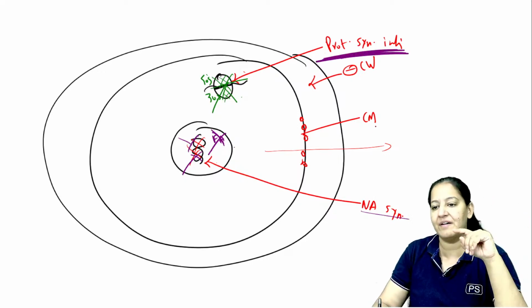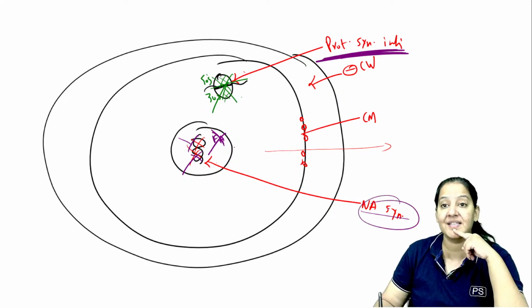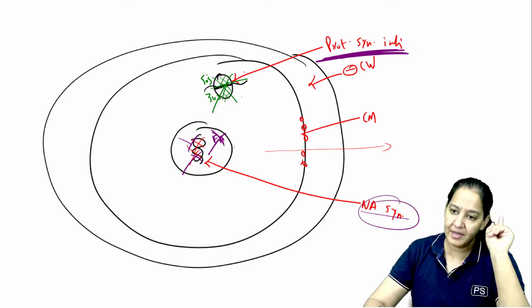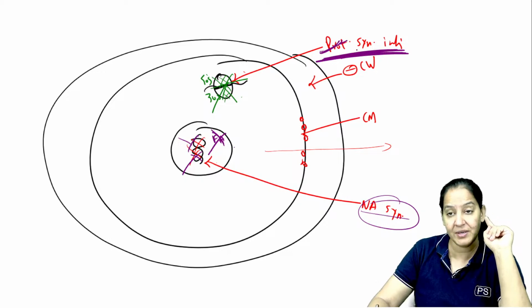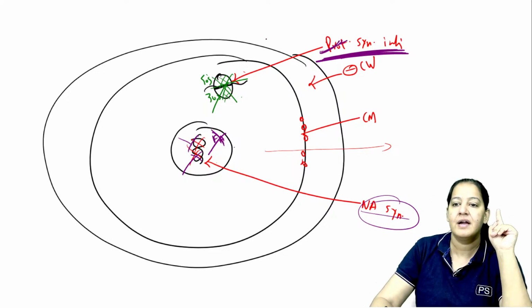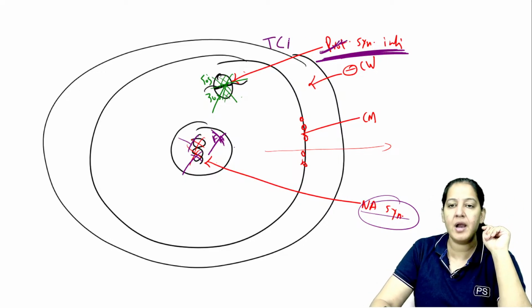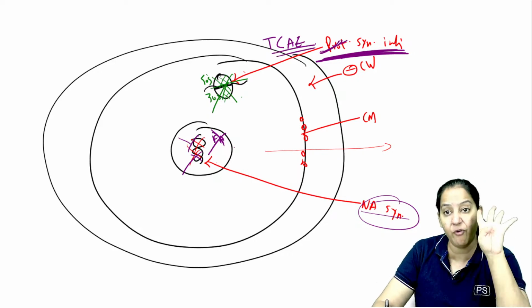Currently, for this question I am concerned with this category. In the next question, I will teach you nucleic acid synthesis also. There are many questions. So here in this question, I am concerned with this category. Here 4 drugs come. Which 4 drugs? Tetracycline, chloramphenicol, aminoglycoside and erythromycin. These are the 4 main drugs.